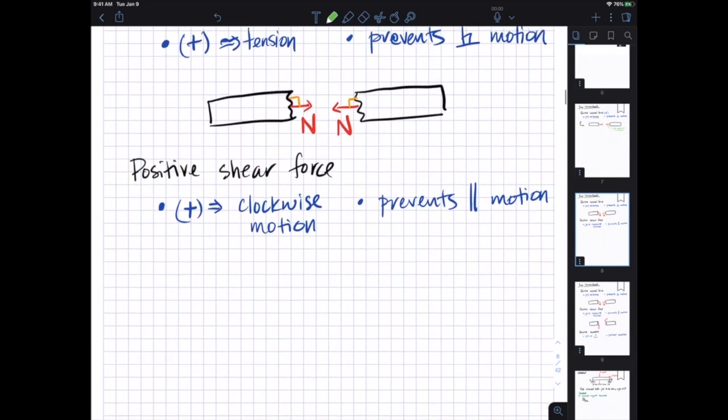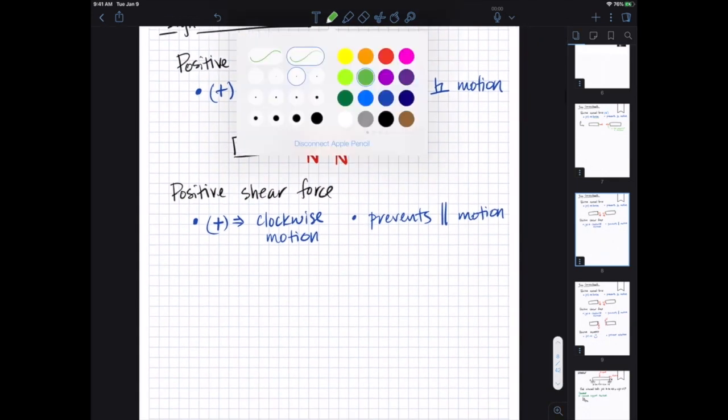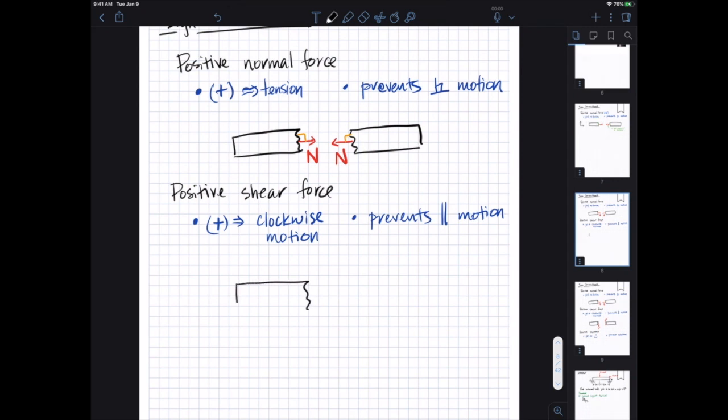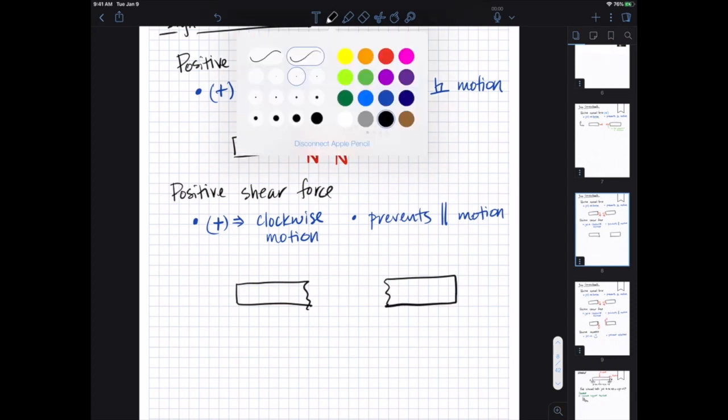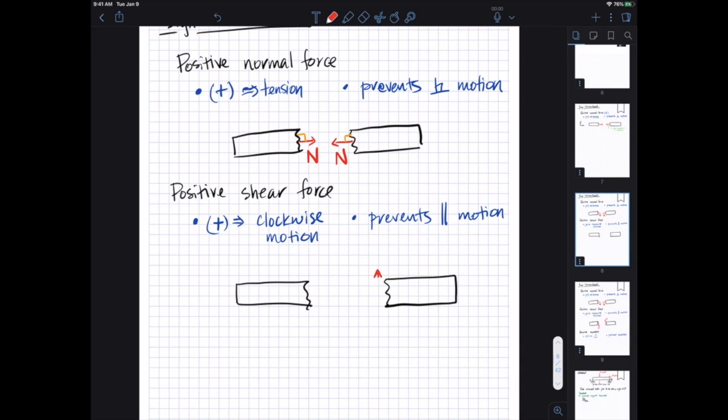Now we can also look at the shear. In the case of positive shear, we'll draw our section cut. Shear prevents parallel-to-the-face motion. The convention for positive shear is that it's in the direction that creates clockwise movement. So this will be V here and here. If you follow this arrow on the left around, it's going to rotate this way, and this one is going to rotate this way around the beam. Both of those are in the clockwise direction, and that's just the convention we'll use for positive shear.